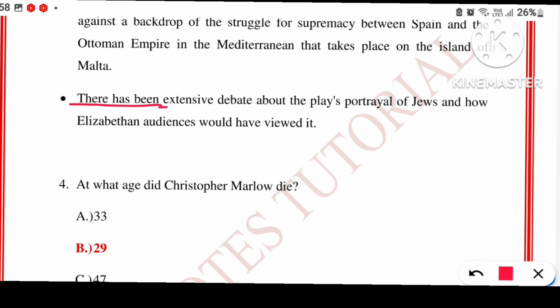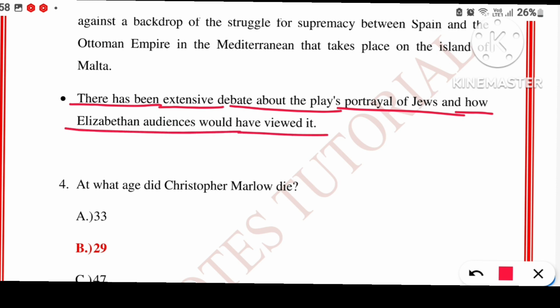There has been extensive debate about the play's portrayal of Jews and how Elizabethan audiences would have viewed it. So, according to the place, the viewers also change. They are of different mindset because none of the citizens will like their country being humiliated, their country being defamed by anyone. Therefore, it was an extensively debatable topic that was dealt with in this book.